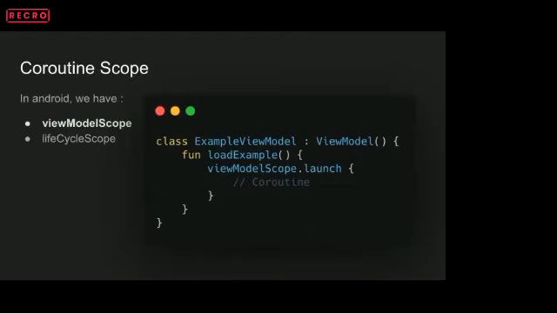Any API call or disk operation performed on this scope will be handled automatically and cancelled. Say the activity or a fragment gets destroyed due to screen rotation or the user pressing back, we don't need to handle that explicitly. ViewModelScope will handle that.